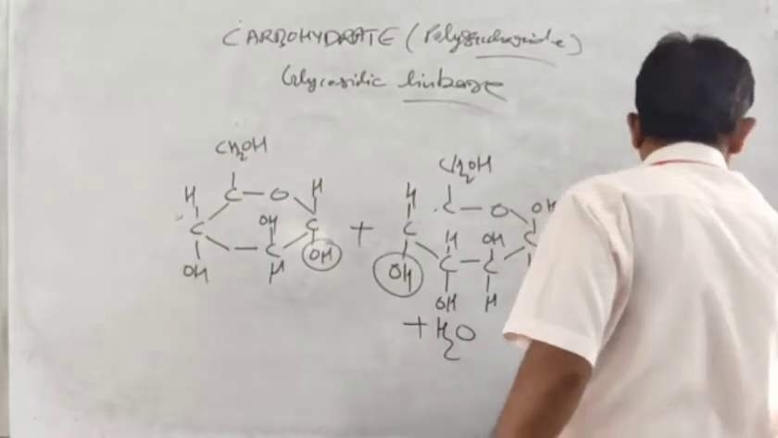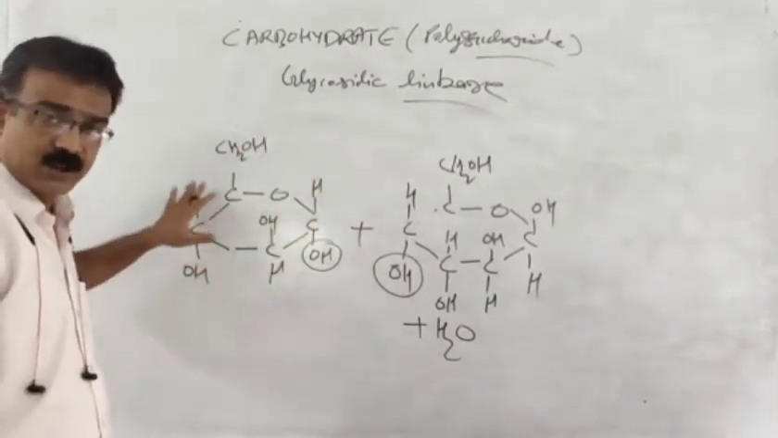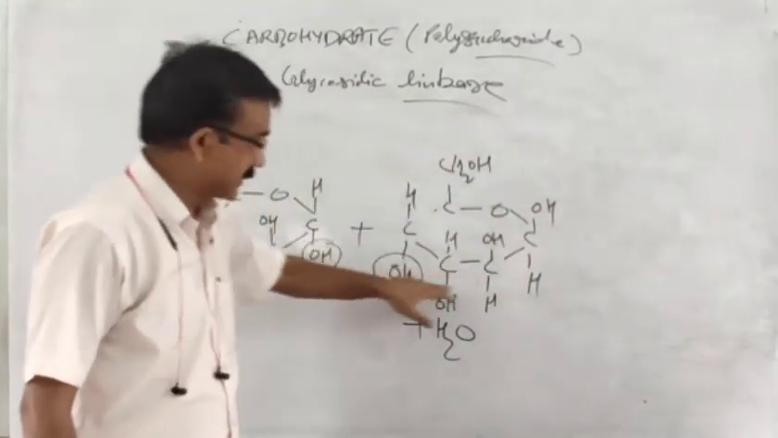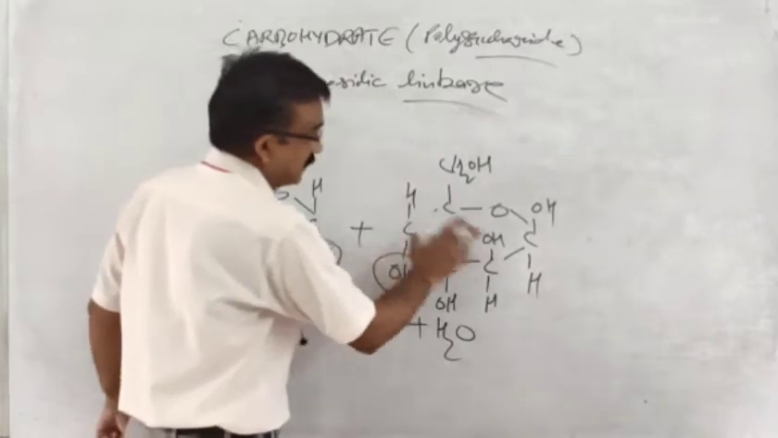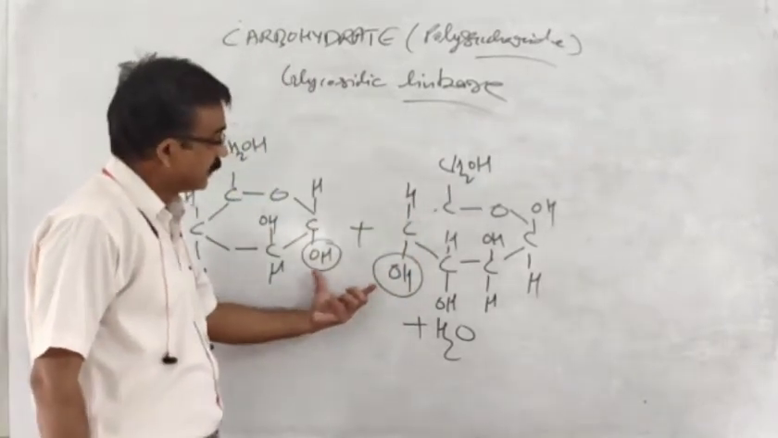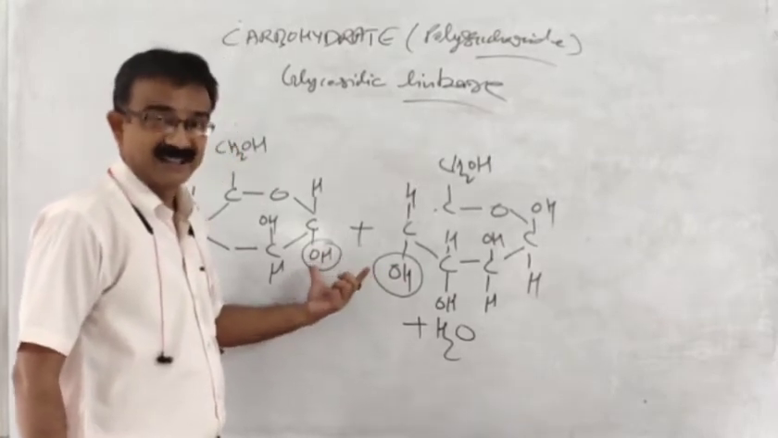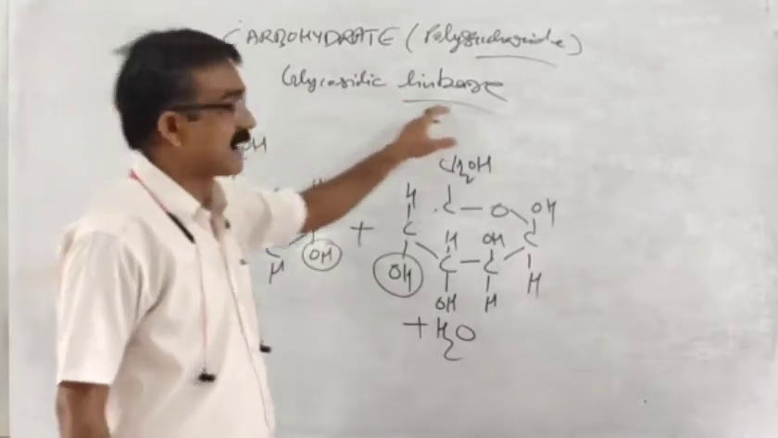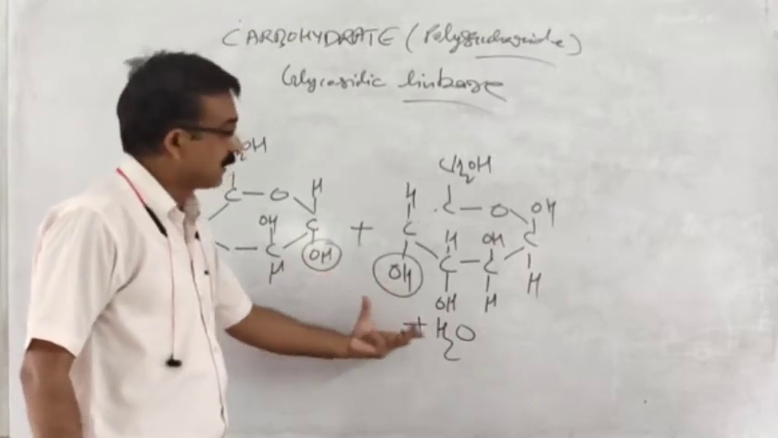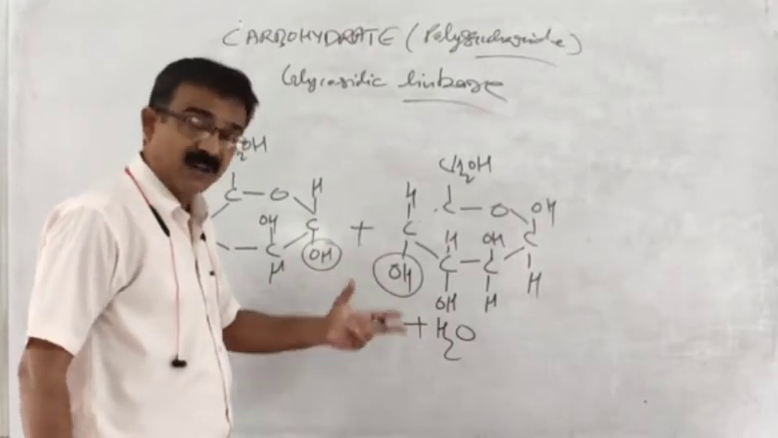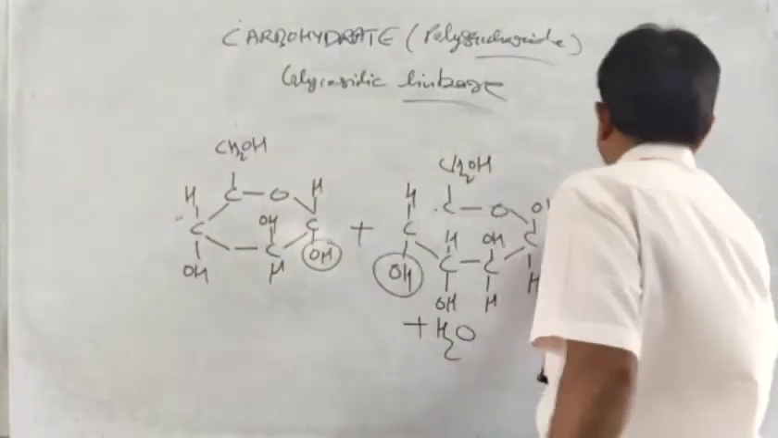disaccharide. How is it formed? I repeat, this is one cyclic structure of monosaccharide. This is another cyclic structure of monosaccharide. When this monosaccharide fuses with this monosaccharide, then between these OH groups, a functional linkage will take place. And what is this functional linkage? Glycosidic linkage. So what will happen? During this glycosidic linkage, the water molecule will be removed, and what will form further, that is disaccharide. So what is the structure of that disaccharide? Let us see.